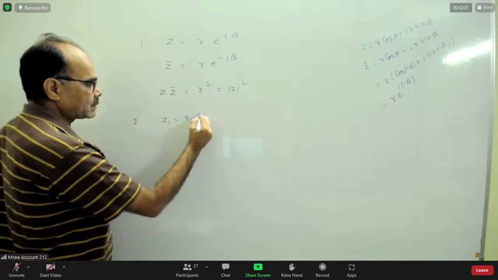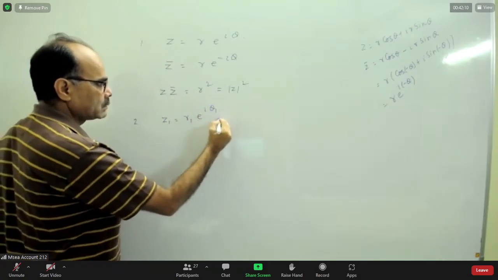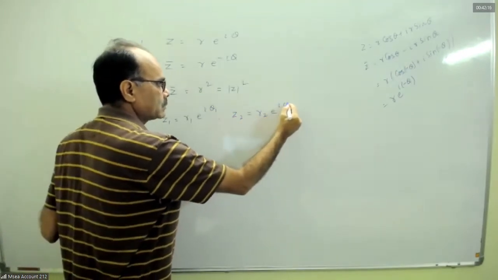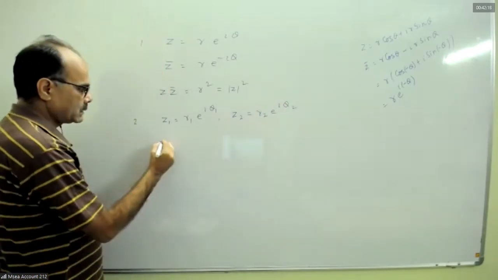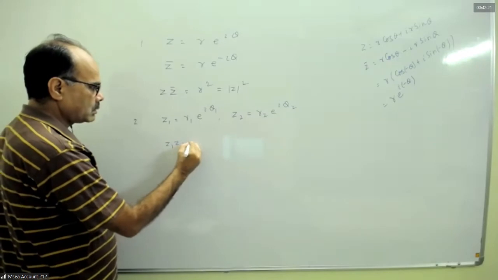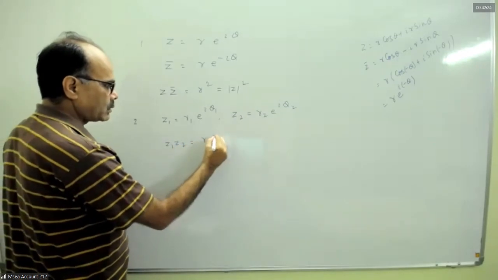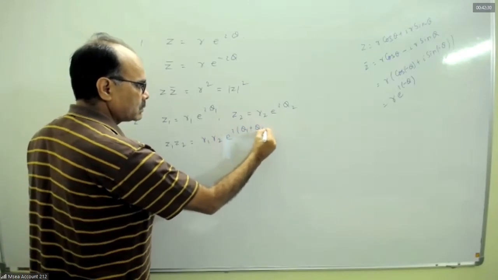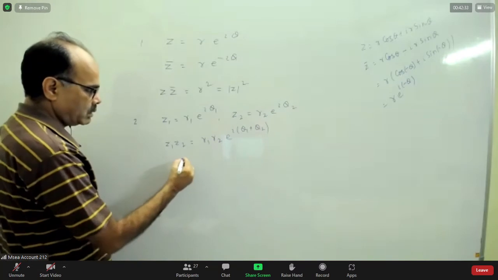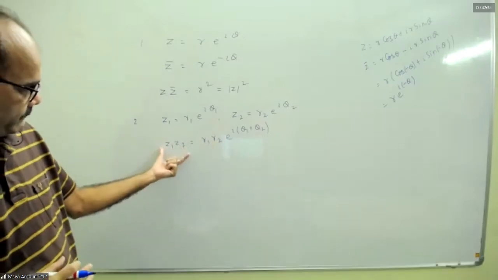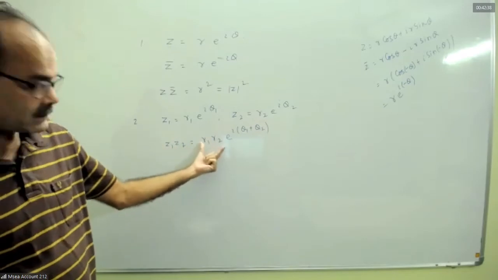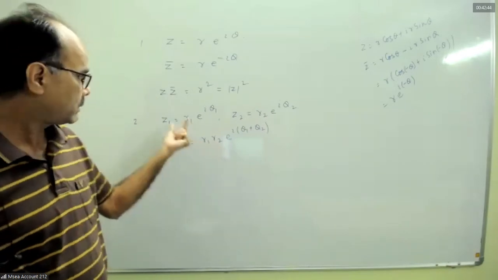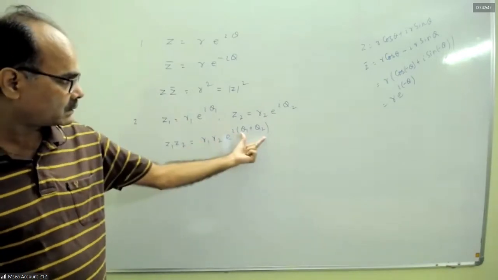Number 2. Suppose z1 is r1 e to the power i theta 1, and z2 is r2 into e to the power i theta 2. Consider z1 z2, which is r1 r2 e to the power i times (theta 1 plus theta 2). So this is a complex number. z1 z2 is a complex number whose magnitude is r1 into r2, where r1 and r2 are the magnitudes, and whose argument is theta 1 plus theta 2.